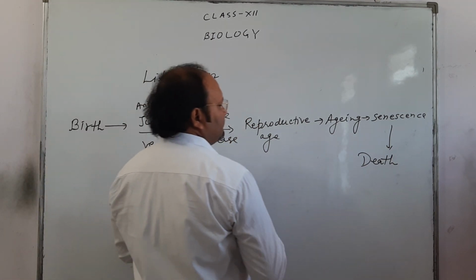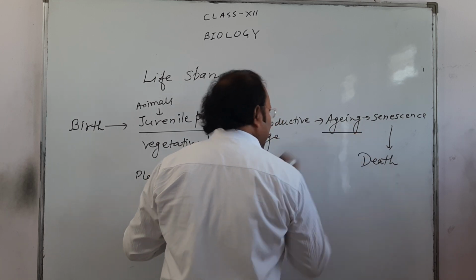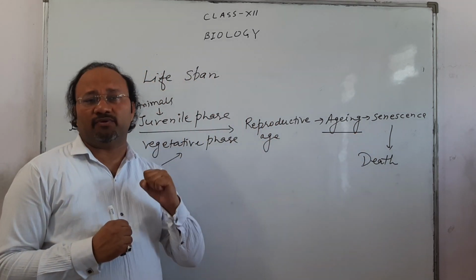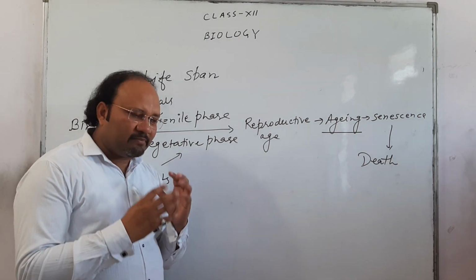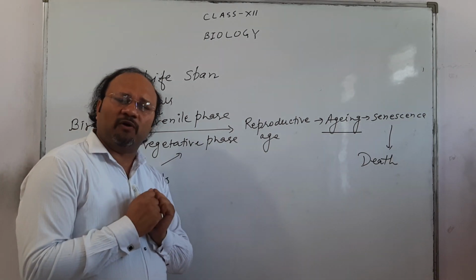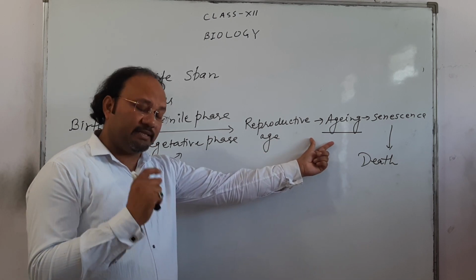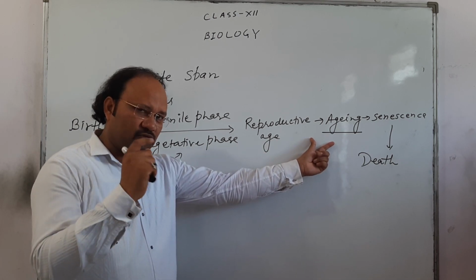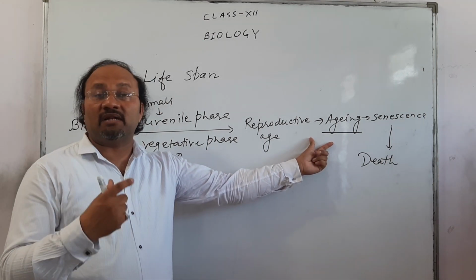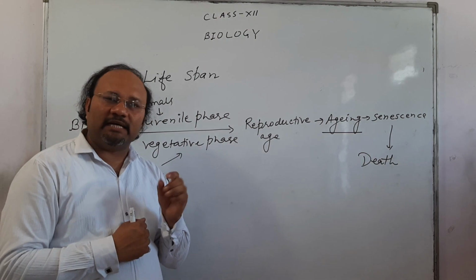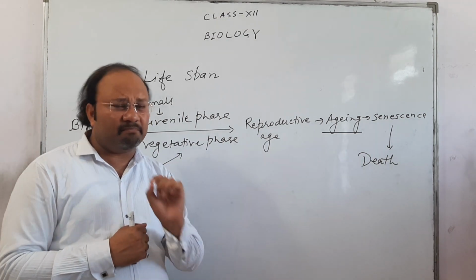Then the organism will enter into the aging phase, when the organs start deteriorating. Deterioration means slight destruction of the organs. But on the contrary, there is a slight chance of reversal. Organisms can reverse the capacity, that means can become better.